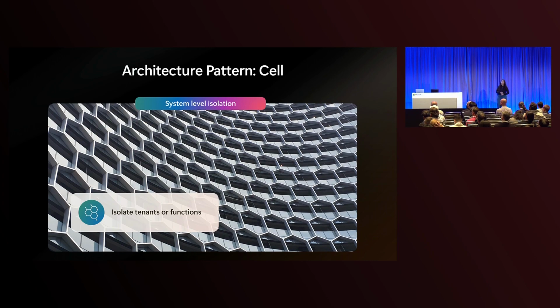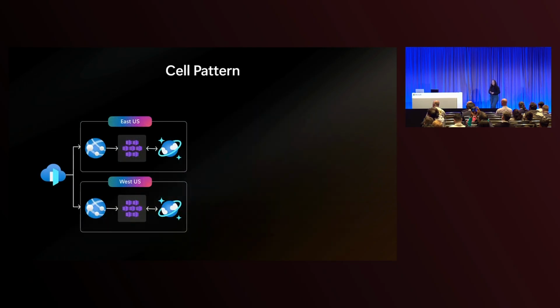A similar pattern is the cell architecture. While Bulkhead helps us do component-level isolation, with cell architecture, this is system-level isolation. This is used often for multi-tenancy. With the cell architecture, you have multiple self-contained, independent, and deployable units that are copies of the entire architecture in your system. So we have our architecture diagram here, again, a simplified picture of it.